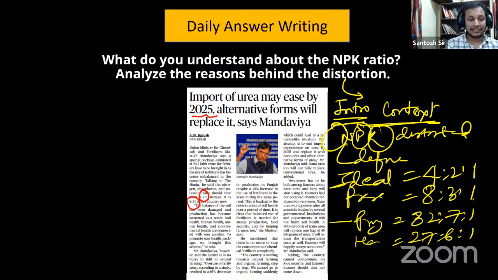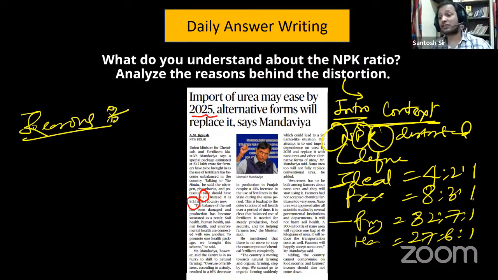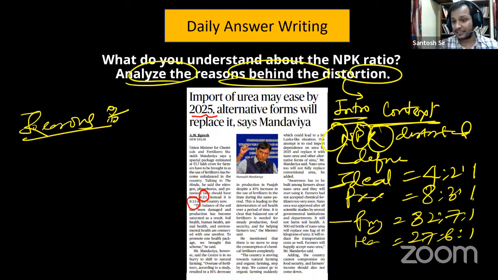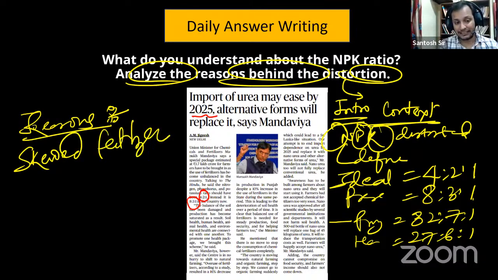Then I gave impact, and reasons for this distortion. Because the question says analyze the reasons behind the distortion. The reason was skewed fertilizer policy.